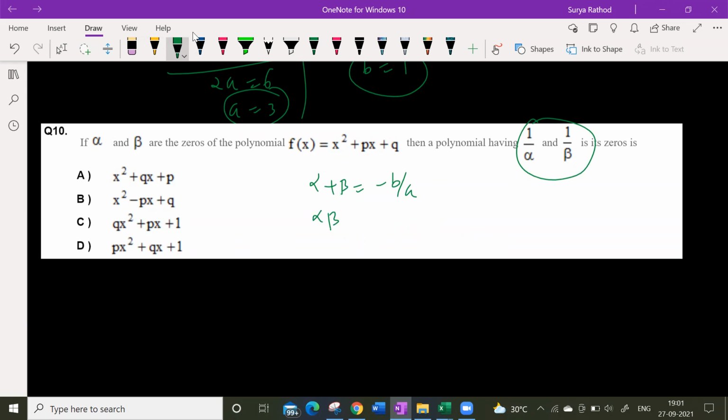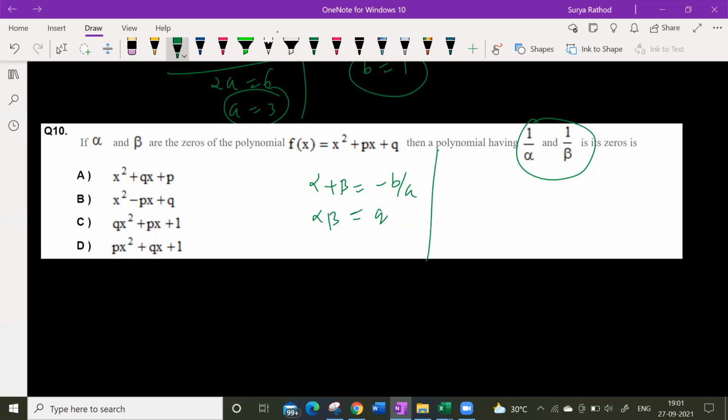Alpha beta is c by a. Yes, alpha beta is equal to what?